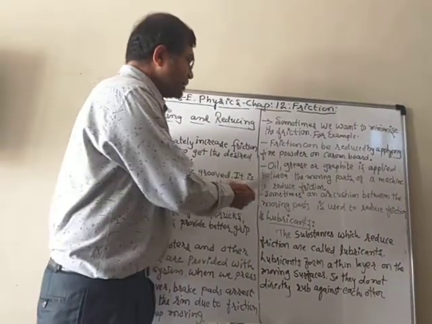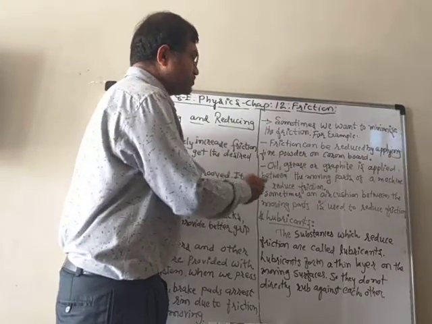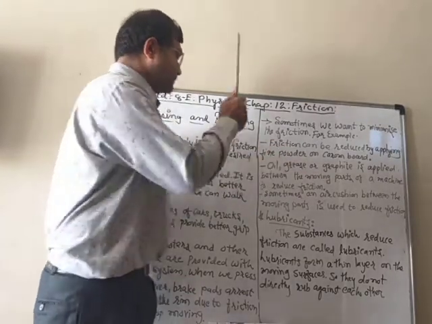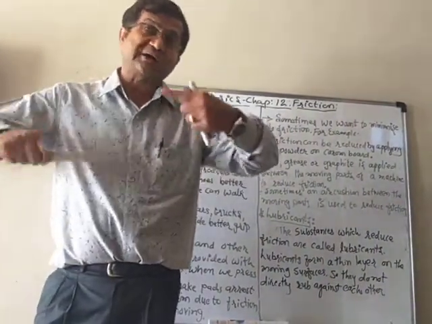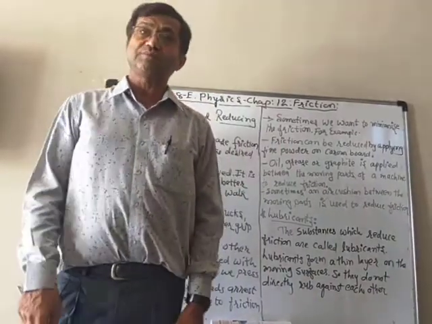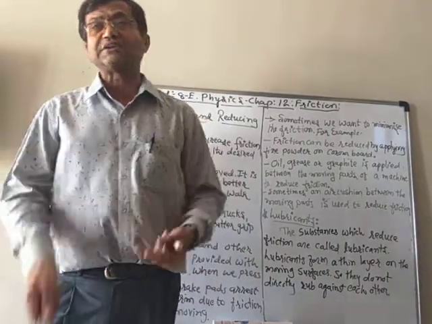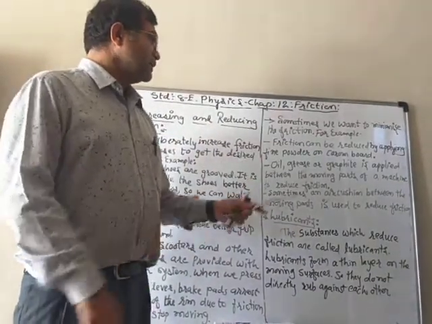Similarly, oil, grease or graphite is applied between the moving parts of a machine to reduce friction. In a machine, lots of parts are moving, so they get friction with each other. In the bicycle, in the truck, and everywhere.